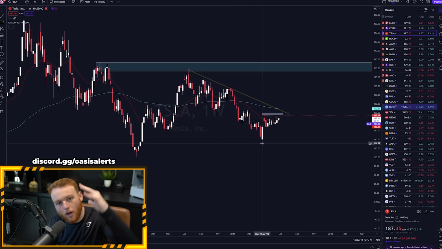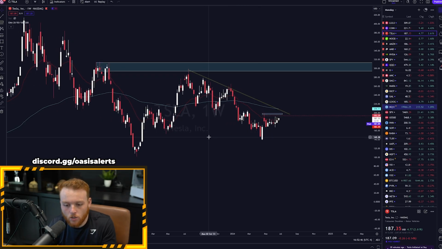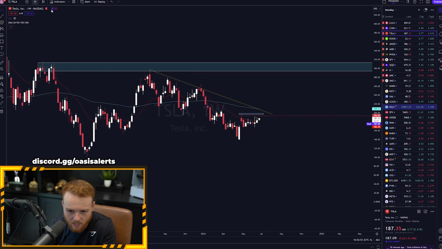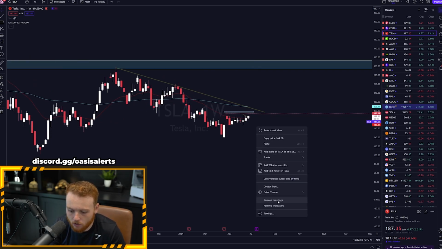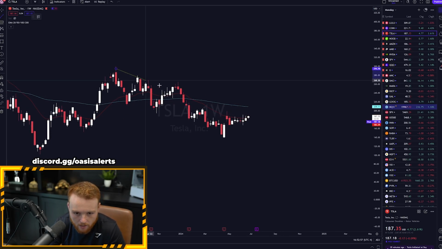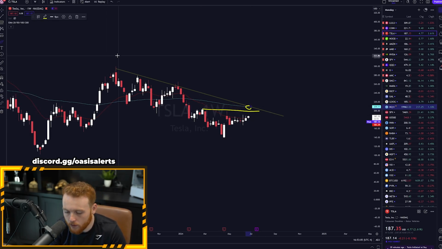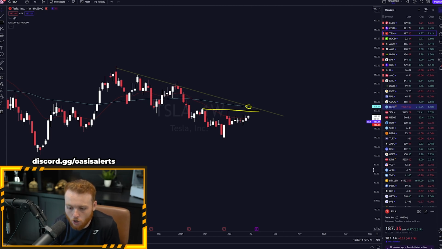All right, we've talked about upside on Tesla, but I always want to look at both sides of the chart. Now, upside looks great, but let's take a look at what scenarios could happen to show us some downside. So on the weekly time frame here on Tesla, let's go ahead and just draw our trend line again here, right? On Tesla, it doesn't look like we should reject here, but we should at least come and retest this 100 EMA on the weekly time frame, I think, which would still be a bullish scenario. Again, I have a bias because I am in longs. But again, I like to see both sides of everything.